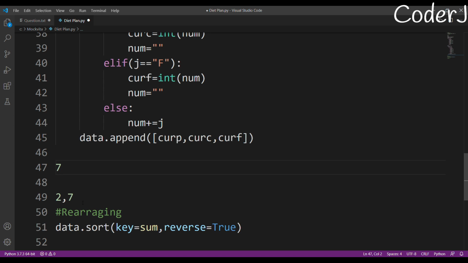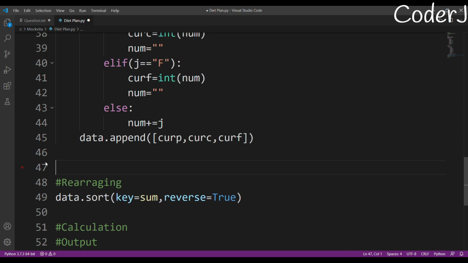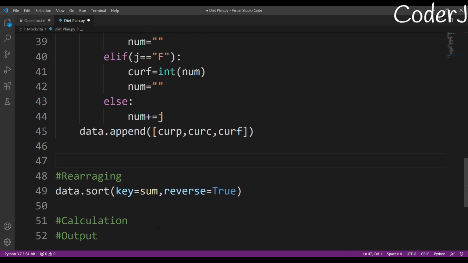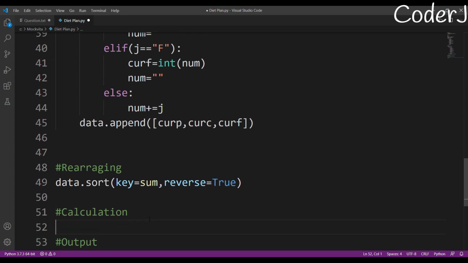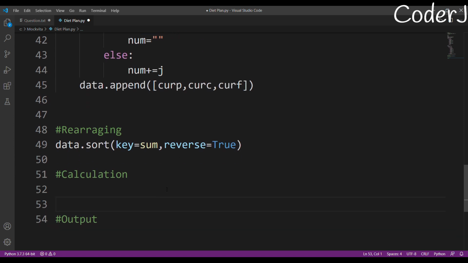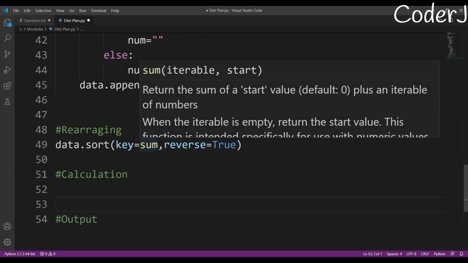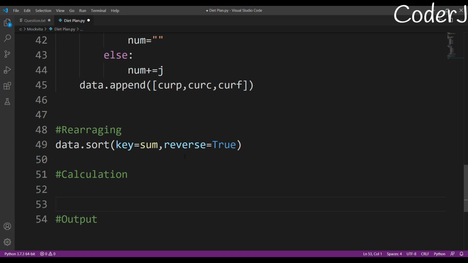So that is why I'm just doing it in reverse order. I hope you've gotten my point and why I'm rearranging it at this point. With my rearranging, I'm using the sum of the row as a basis of sorting, in order to get the best I can, and I'm doing reverse equals True. I just want to remove the largest value first, and after that the smallest value, because if I start removing the smaller value, then I can't remove the larger value. But if I remove the larger value, then there is a possibility that I can remove the smaller value also.